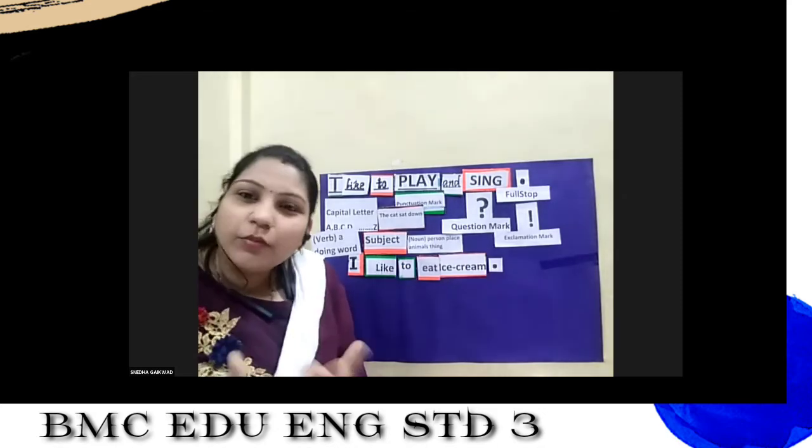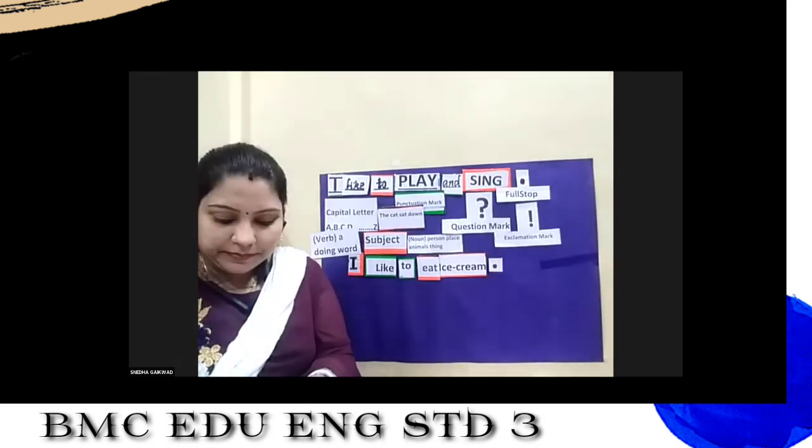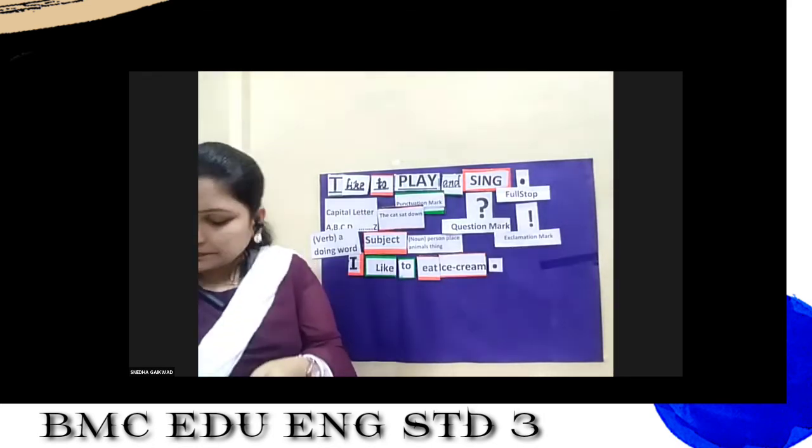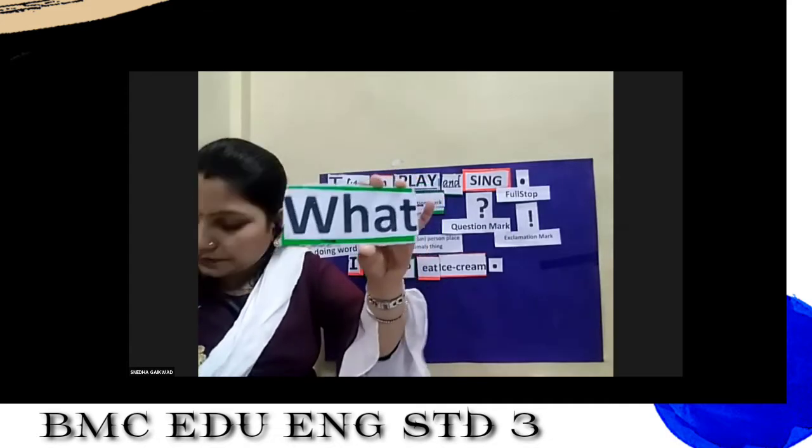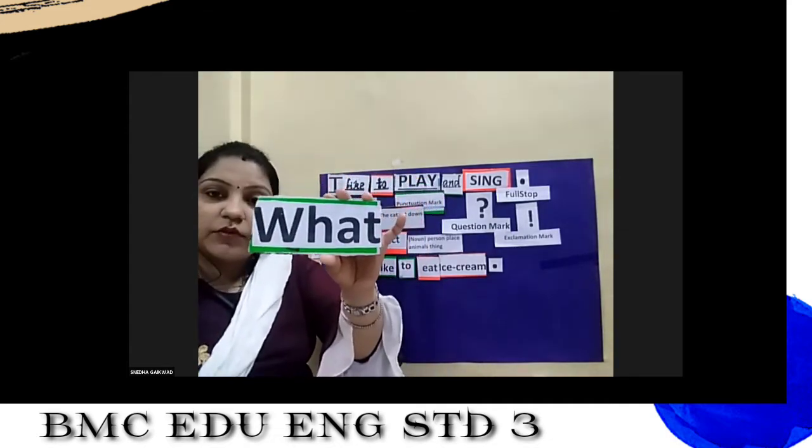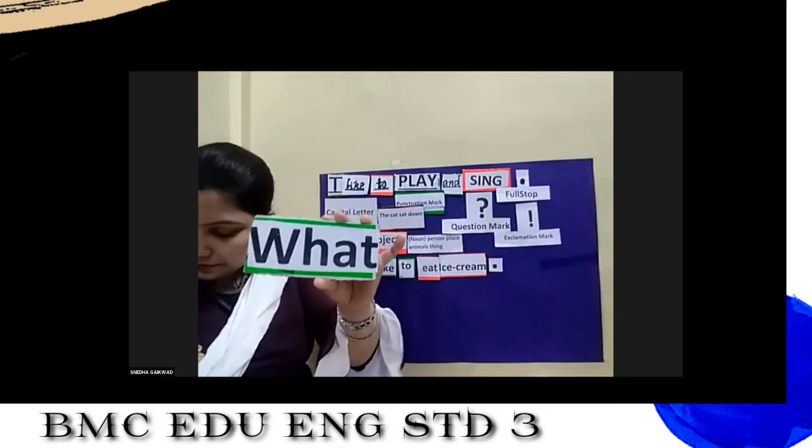Let's make one more sentence. Now see here. The first word. What is this? Read this. Yes, very good. It is what.